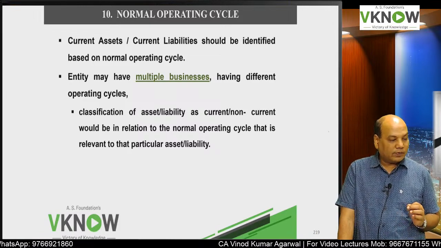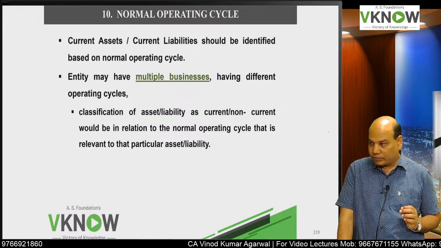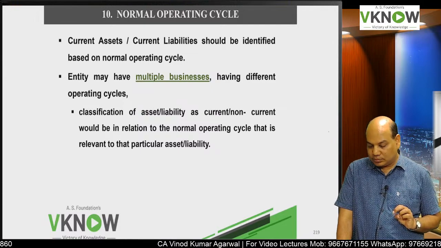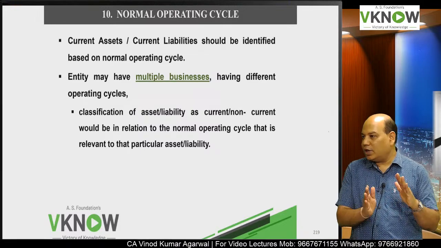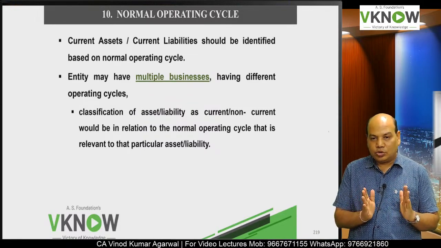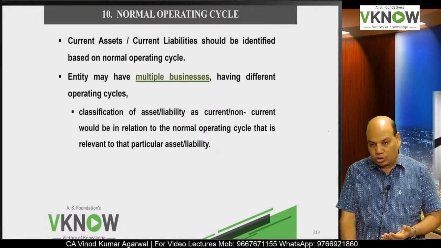One more thing they have clarified, if the entity has multiple businesses having different operating cycles, then business-wise you have to identify assets and liabilities, and accordingly you will classify assets and liabilities as current or non-current.